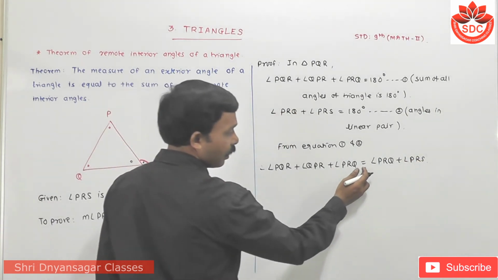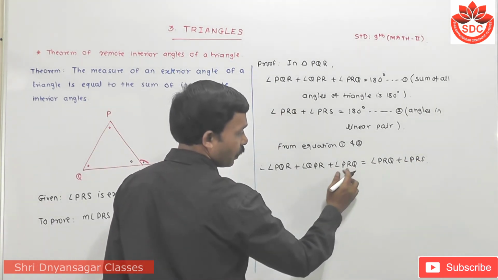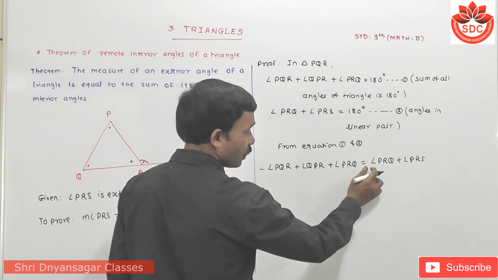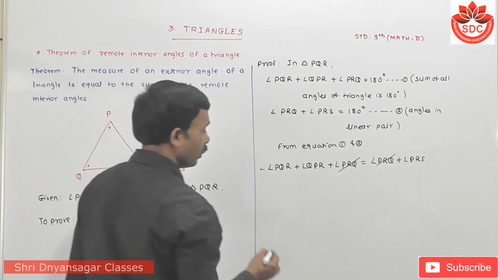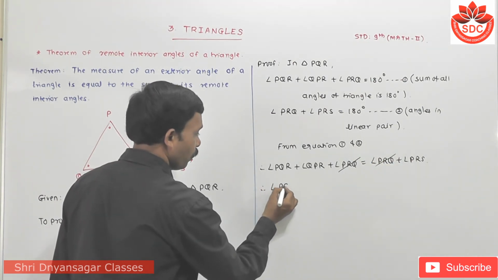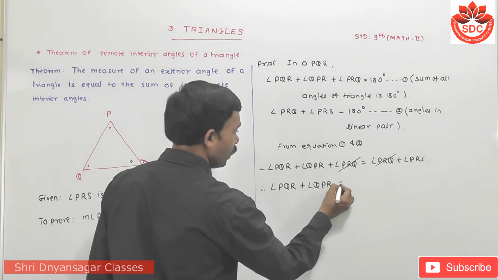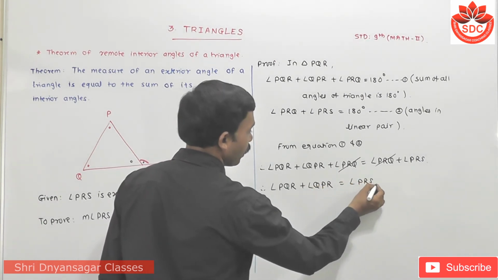Student, look carefully, this is the equal sign. On the opposite sides of the equal sign, the same values with the same sign get cancelled. So remaining here, angle PQR plus angle QPR is equal to angle PRS.